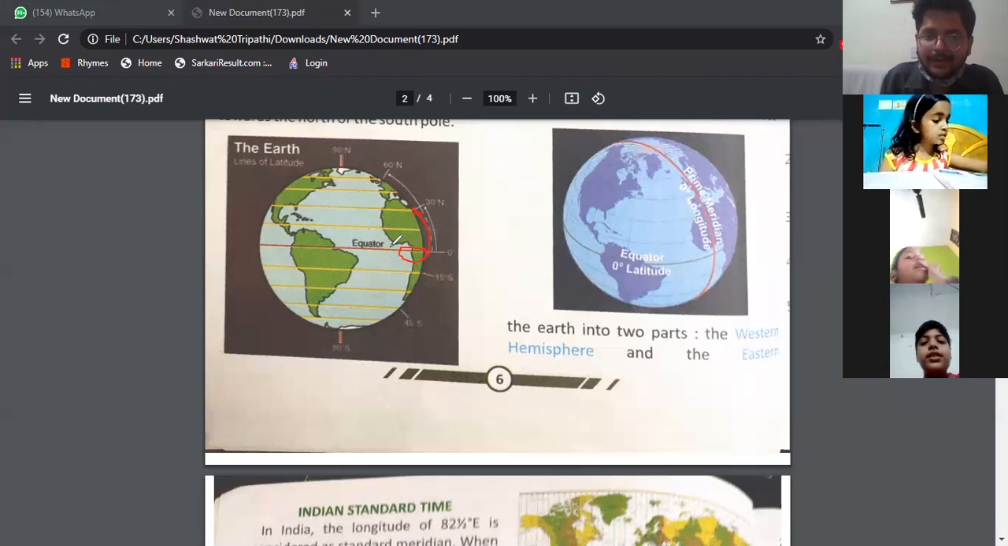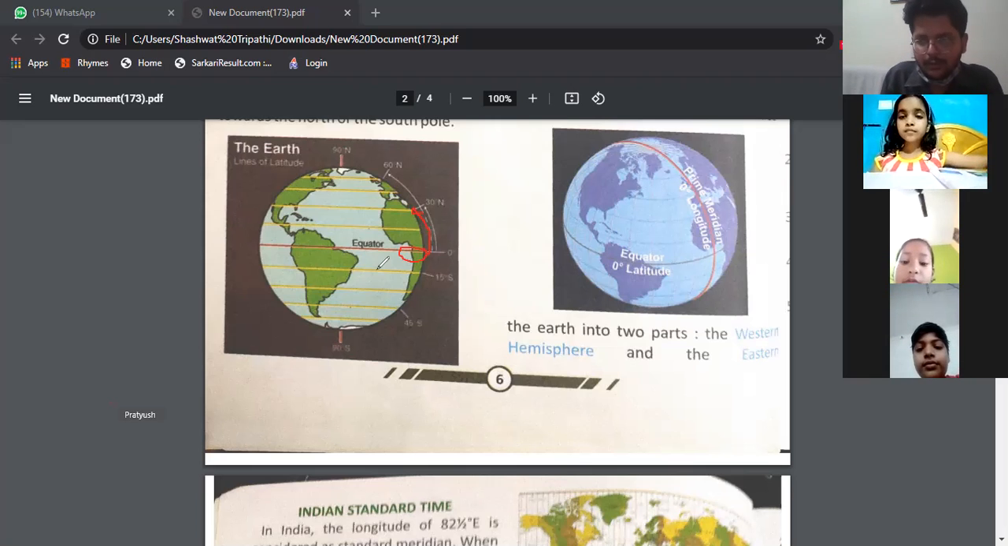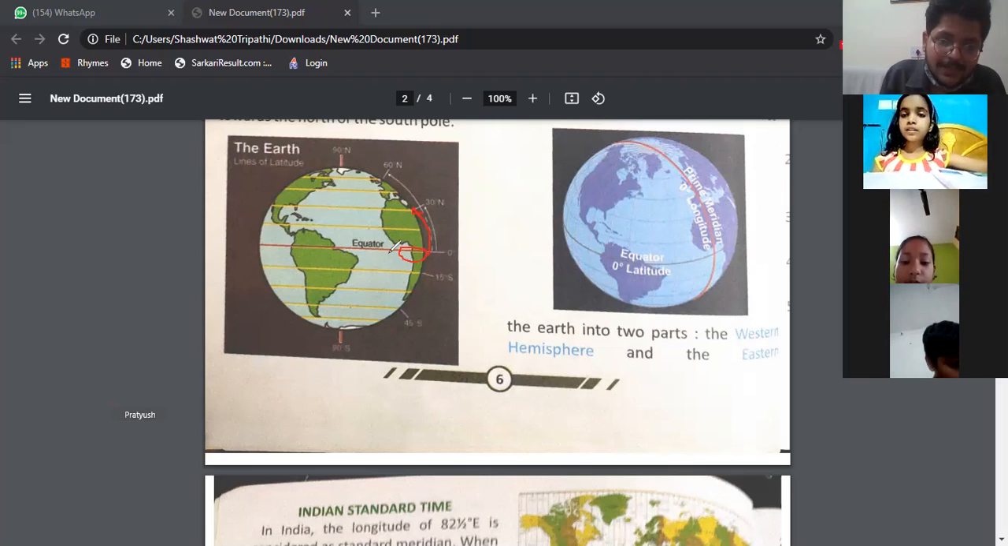So this is the equator, sir. Equator is the center. It is the longest latitude. And this side it is the North Pole, and this side it is the South Pole. Equator is the center.